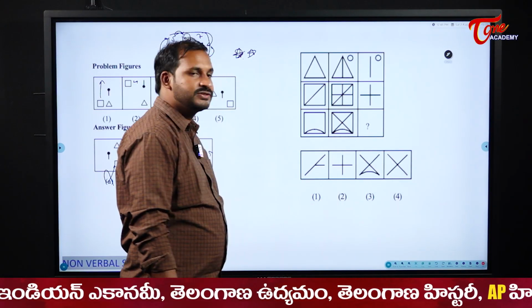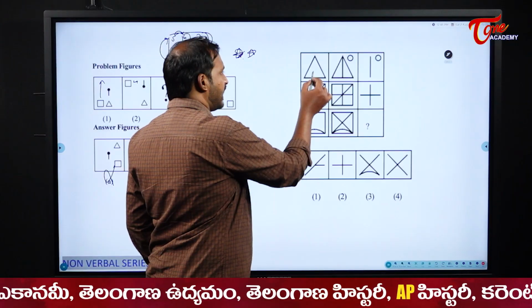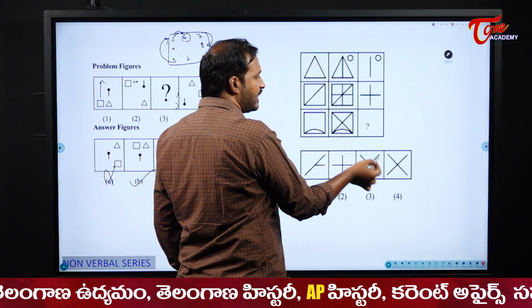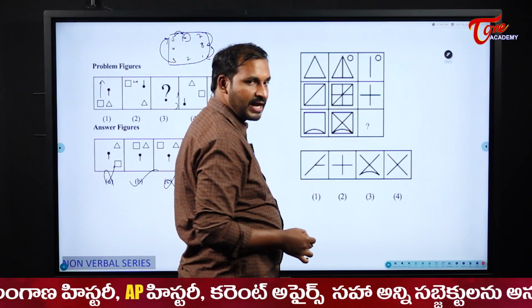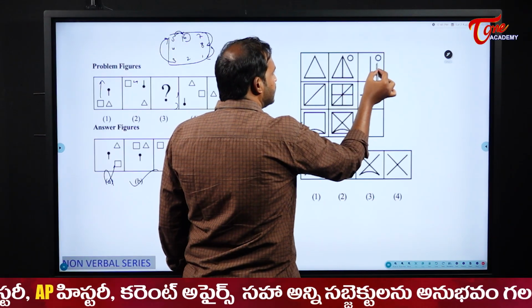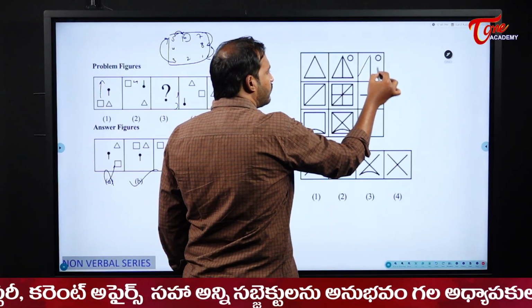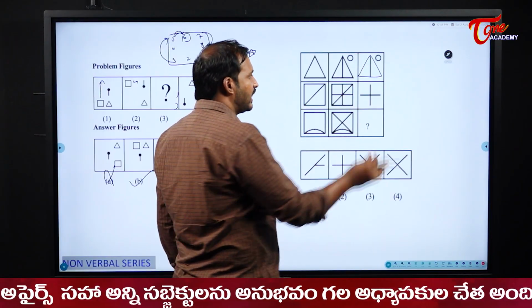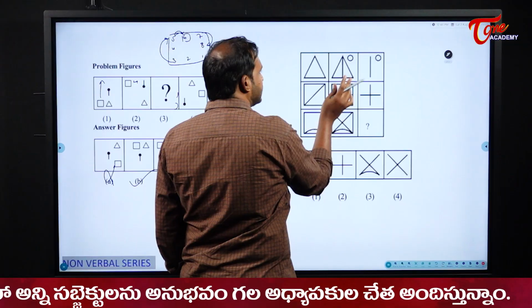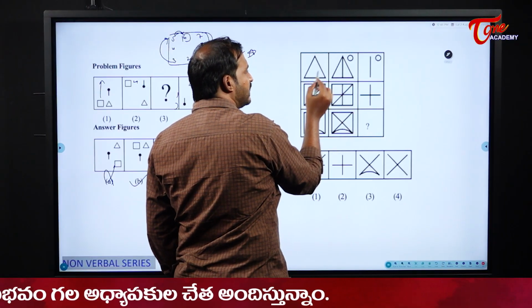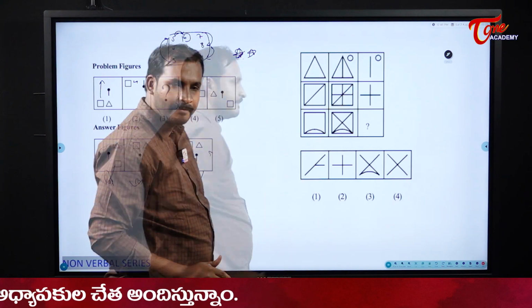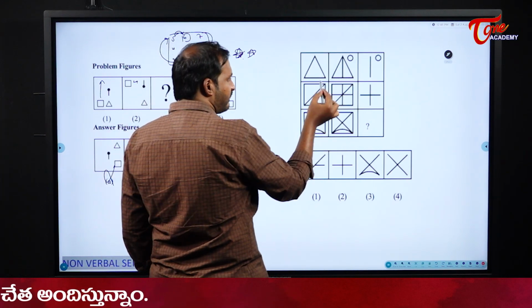Please observe carefully, students. There is a triangle. I should tell in the similar manner what will come here. And a vertical line for me. Triangle and a vertical line and a circle. So in the last figure what happened? The outermost one was deleted, right? In the last figure, or else I can say that this minus this figure is equal to this one. Whatever the things which were not there in my first figure, I have written it separately. Right? Similarly here also, the first figure is this one.